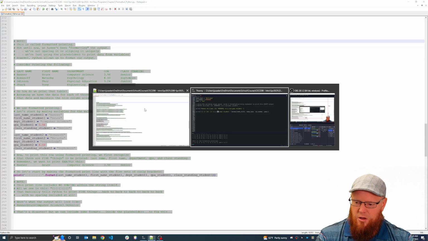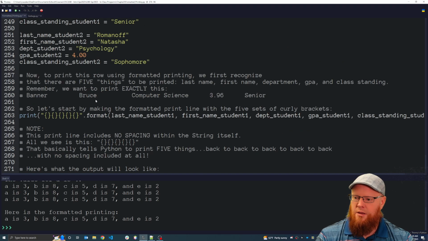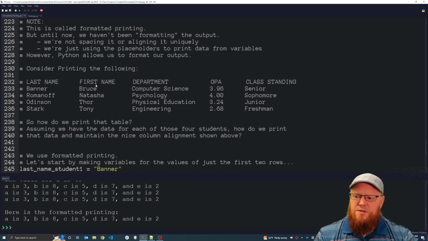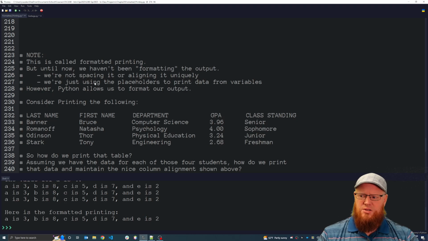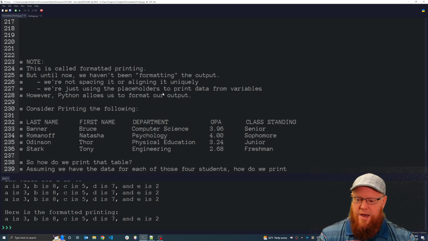And we are almost done. Formatted printing. So the purpose of this was to talk about formatted printing. This is called formatted printing, but until now, I have not formatted any of the output. None of the output has been formatted uniquely with certain alignment or spacing or printed over so many spaces or characters. I have not done any formatting, but Python allows you to do formatting.